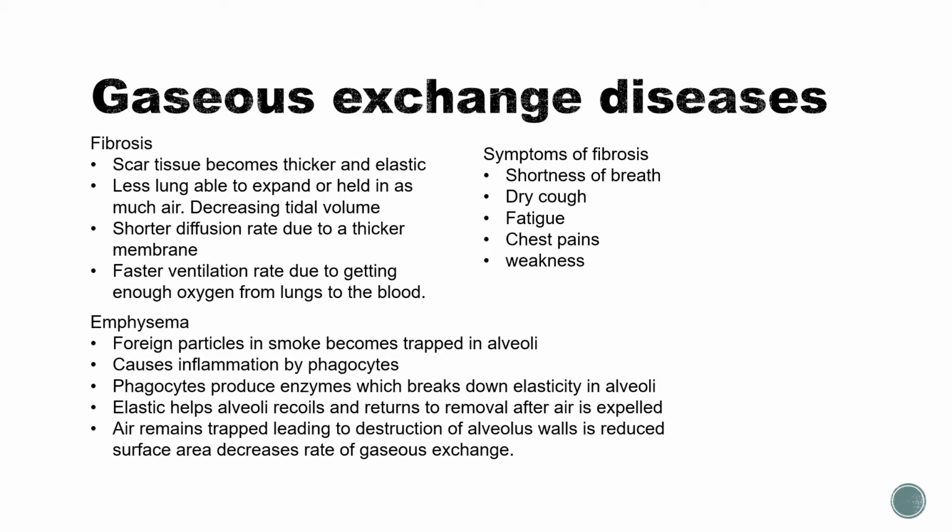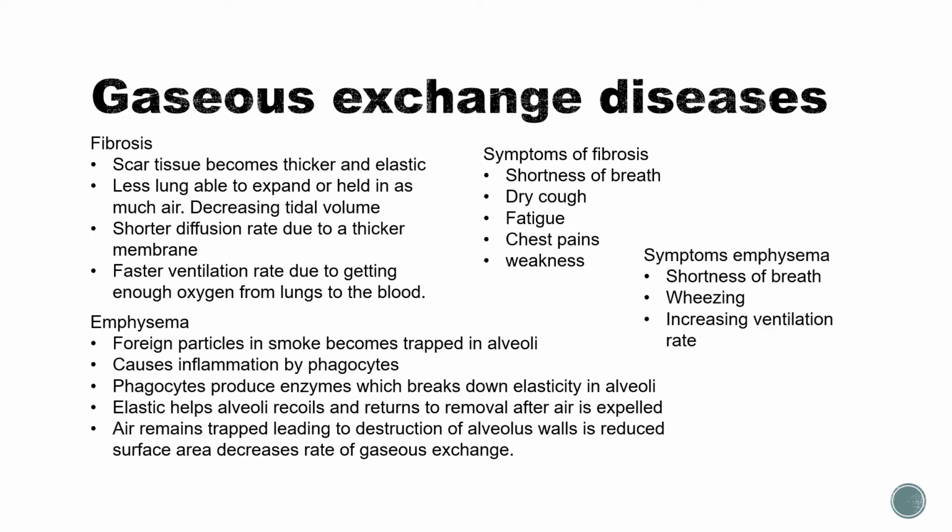Emphysema. Emphysema is when foreign particles in smoke become trapped in the alveoli. It causes inflammation by phagocytes, and phagocytes produce enzymes which break down the elasticity in the alveoli. Elasticity helps the alveoli recoil and return back to their normal shape after air is expelled. If air remains trapped, it leads to the destruction of the alveolus walls, which reduces surface area and decreases the rate of gaseous exchange. Symptoms of emphysema are shortness of breath, wheezing, and increased ventilation.